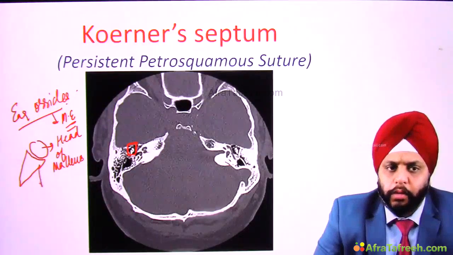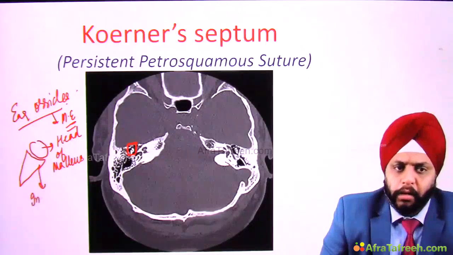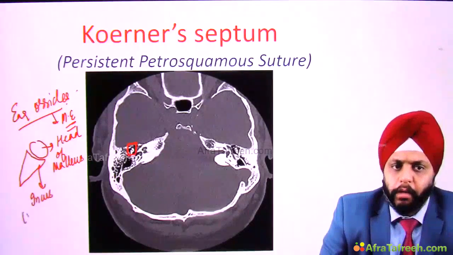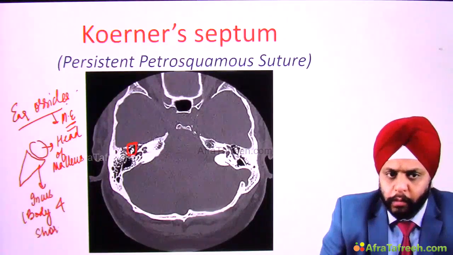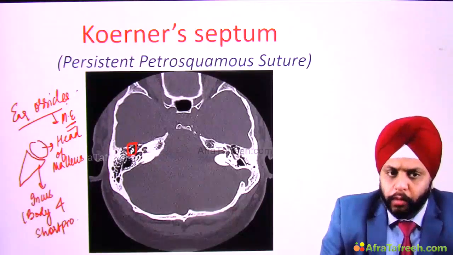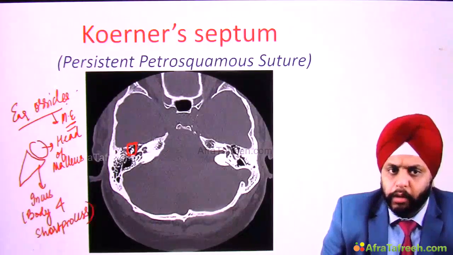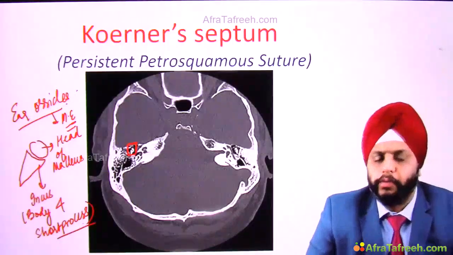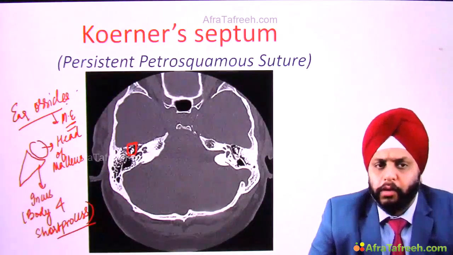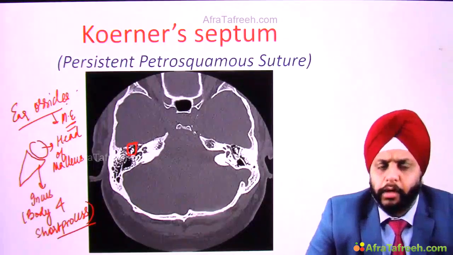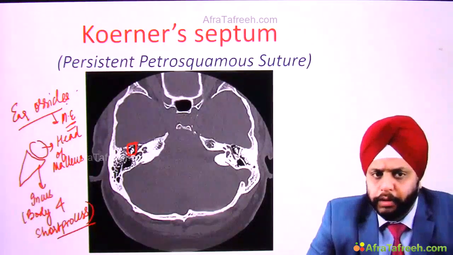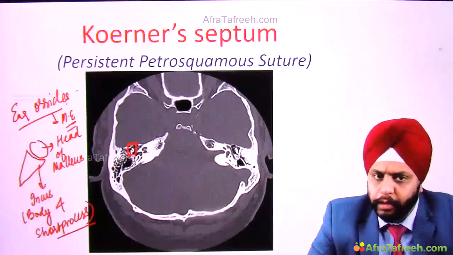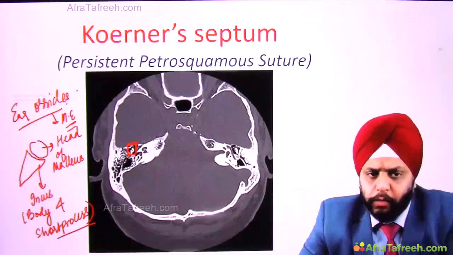The softy cone is formed by incus, the body of incus and short process of incus. Of course, we will be studying each of these things later on in detail. I'm just arousing your curiosity and telling you different things. All right, so that is your ear ossicles. We see the ice cream cone appearance of ear ossicles, so that is the middle ear. Now let's say I want to do a surgery.